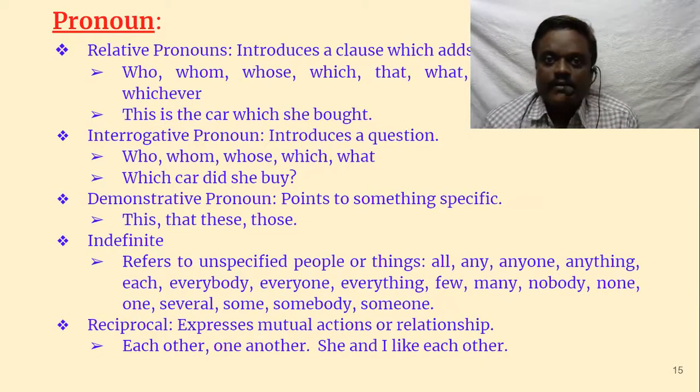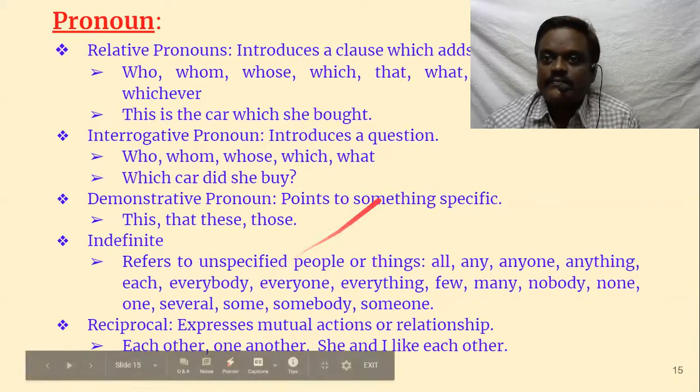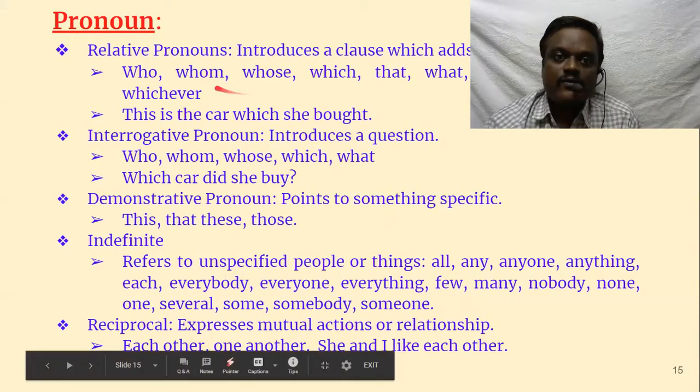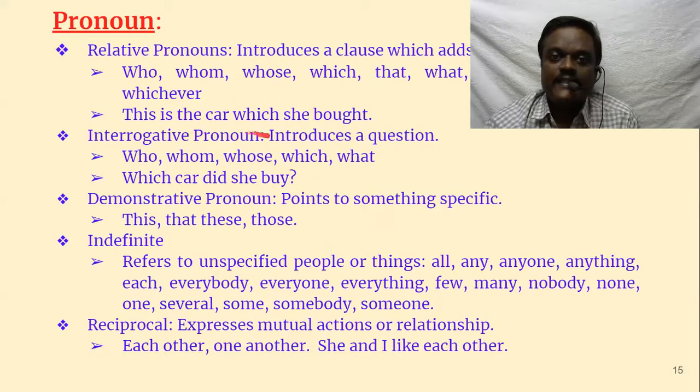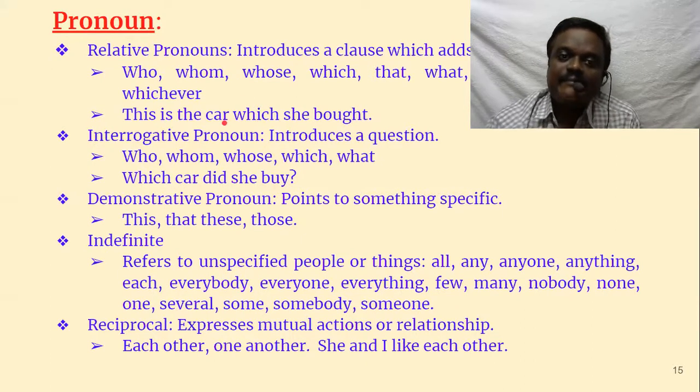Then relative pronouns introduce a clause which adds more information. Who, whom, whose. Like, this is a car which she bought. Relative means it changes from sentence to sentence. Here, which means car. It can be a bicycle in another sentence. That's why it is called a relative pronoun. A relative pronoun refers to the word which precedes it. I saw the person who is standing there. Who refers to person. This is a relative pronoun.